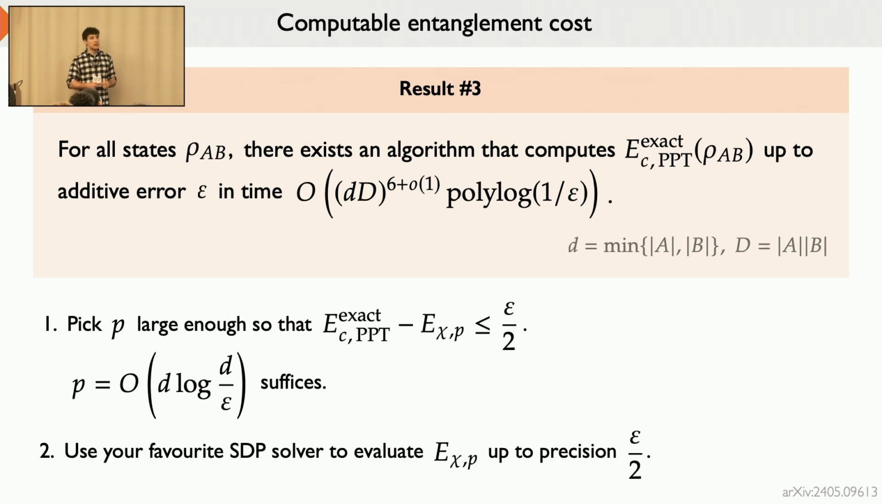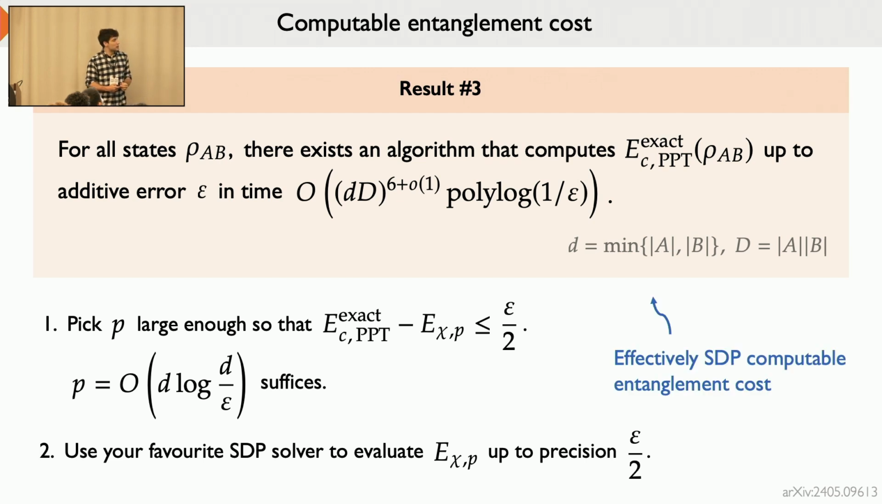So this is indeed where all the results of this talk are essentially combined. We have a method to compute exactly this asymptotic entanglement cost, and so it's effectively SDP computable.